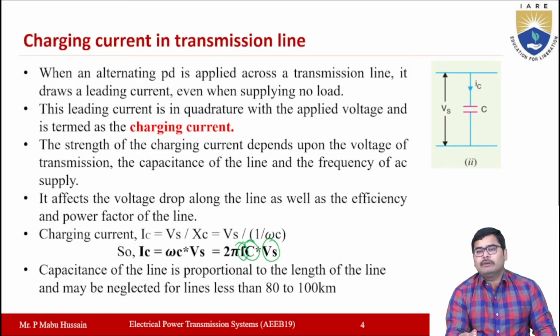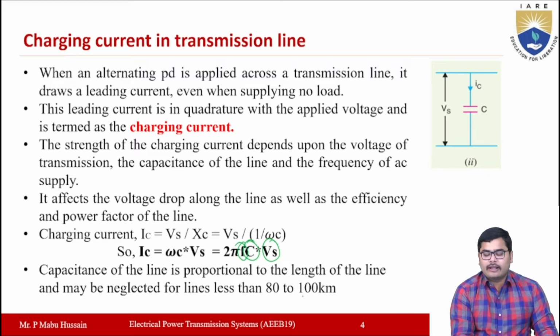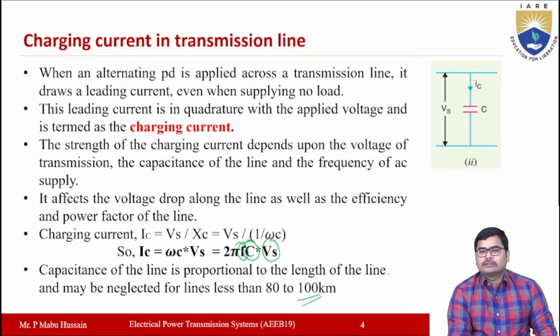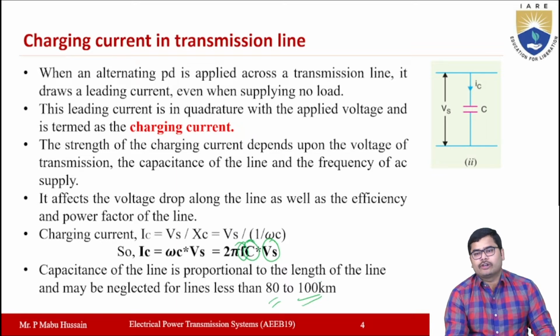The capacitance effect will be taken only for transmission lines having a length of more than 100 kilometers or 80 kilometers, right? If the length of the transmission line is below 80 kilometers or less than 100 kilometers, then the capacitive effect cannot be considered. So the capacitance effect is generally neglected for short length transmission lines, and it is considered only for long transmission lines. In the range of 80 to 100 kilometers you will not take the capacitance effect. More than 100 kilometers, you will take the effect of capacitance.